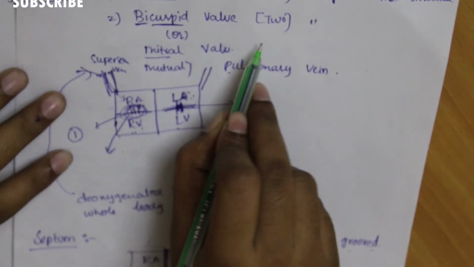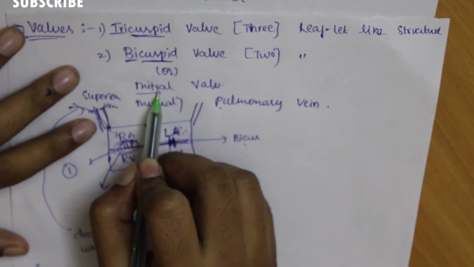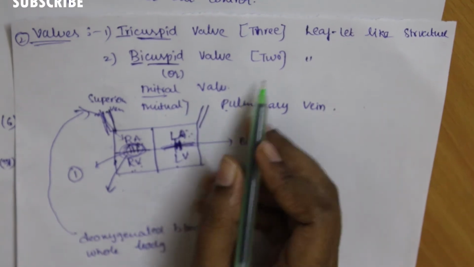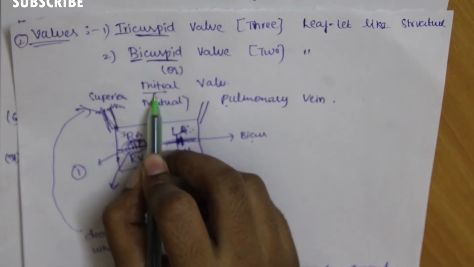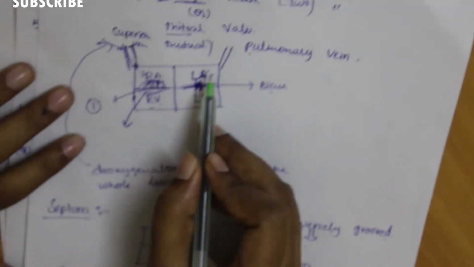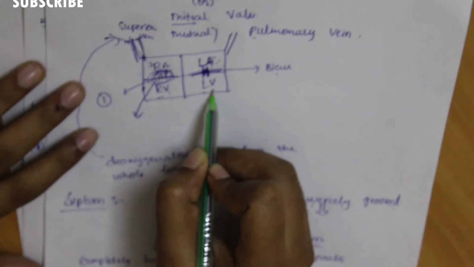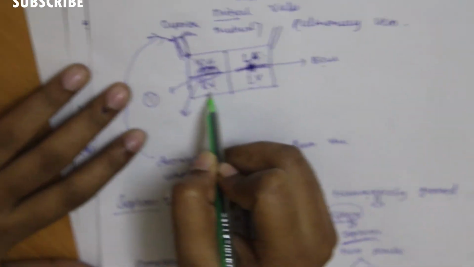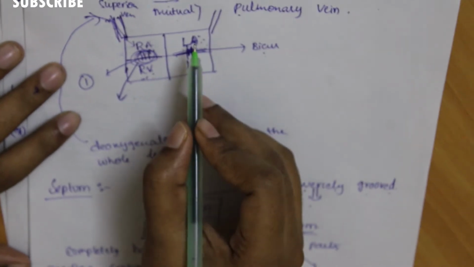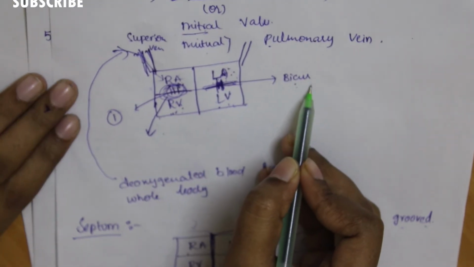Another one is the bicuspid wall. Bi means two. The bicuspid wall is also known as the mitral wall. Mitral is the alternate name for the bicuspid wall. Now here also I am drawing a rough diagram: right auricle, left auricle, right ventricle and left ventricle. Between the right auricle and the right ventricle there is a wall known as the tricuspid wall. Between the left auricle and the left ventricle there is the bicuspid wall.